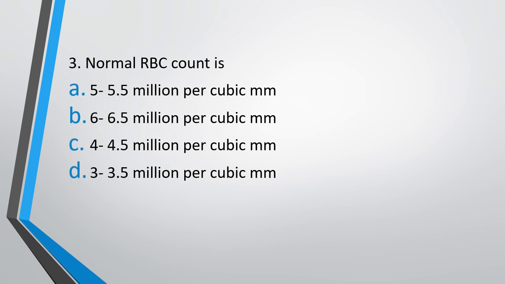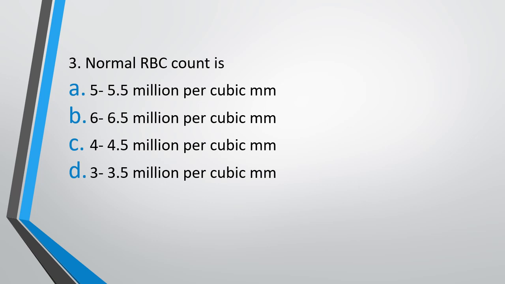Question 3. Normal RBC count is 5 to 5.5 million per cubic millimeter, 6 to 6.5 million per millimeter cube, 4 to 4.5 per millimeter cube, 3 to 3.5 per millimeter cube. What is the normal RBC count?